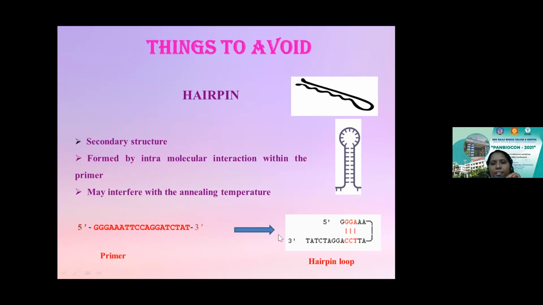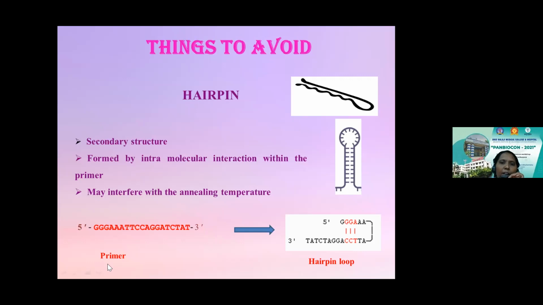You can see here, when there is a synthesis happening, 5' to 3', 3' to 5', what's happening here? Can you see it is base pairing within itself? The complementary base pairing is happening within the repeat. This is when a hairpin loop is formed, and once a hairpin loop is formed, you will not have the amplification happening anymore. So this will stop your amplification reaction.